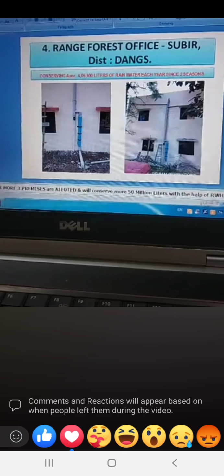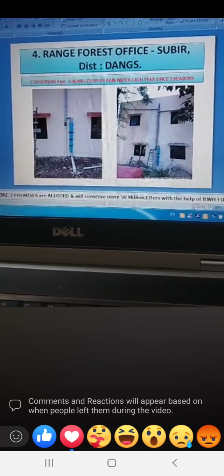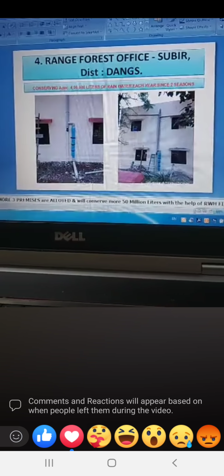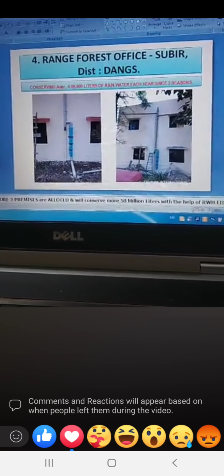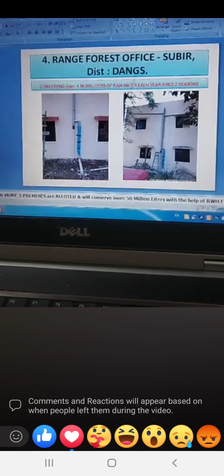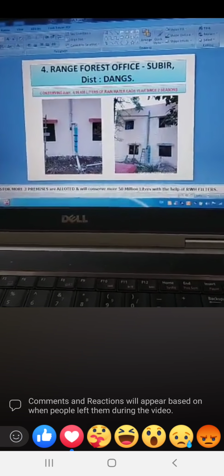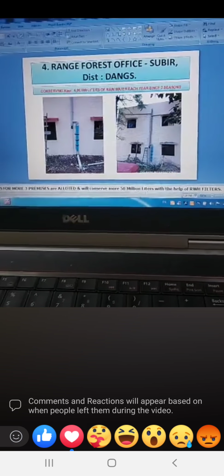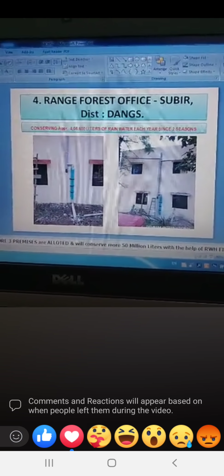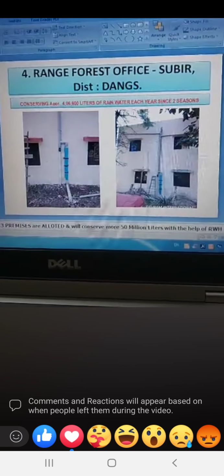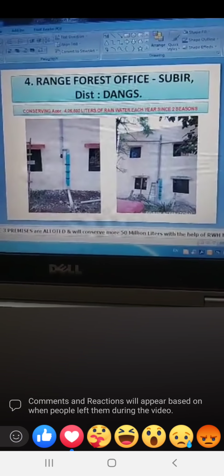Now, we have worked in some other districts of Gujarat also. Here you can see the Range Forest Office of Block Subir in district Dangs. We have installed this rainwater harvesting system made by Rainwater Management Devram International. This particular office has terrace area of around 2,500 square feet, and this office is conserving at least 4 lakh liters of rainwater each season.